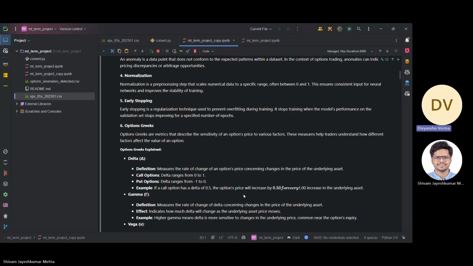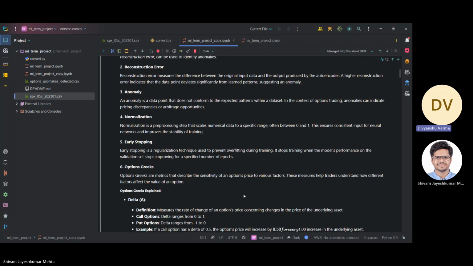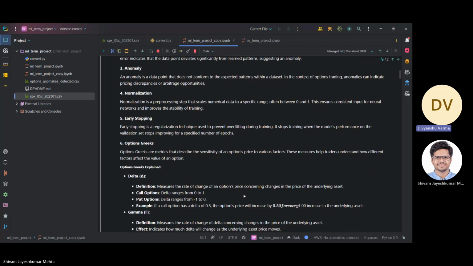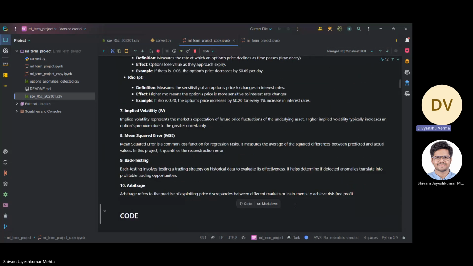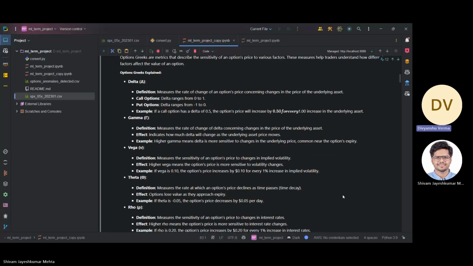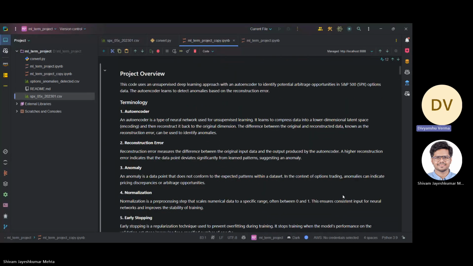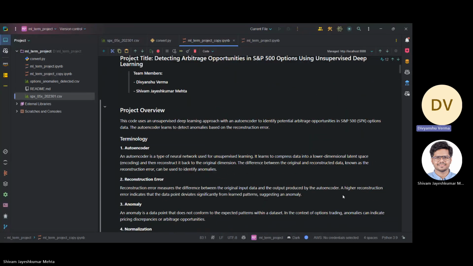First of all, we need to understand what an arbitrage is. These are the opportunities that allow risk-free profit when pricing discrepancies arise in the financial market. To address this, we propose developing an unsupervised deep learning model to detect arbitrage opportunities in S&P 500 options trading. My focus is especially on identifying anomalies in the options pricing using key features like option Greeks.